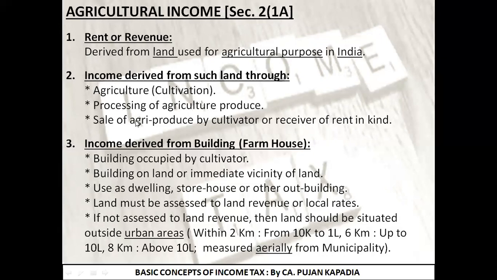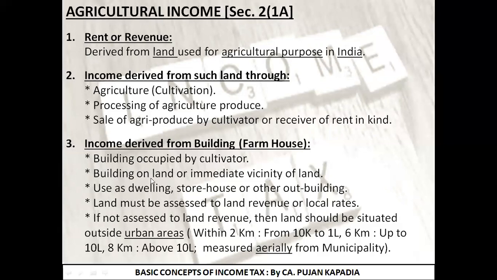And the third part that we have covered, which was a bit in detail, certain conditions are applied to it. That is income derived from a building. That is any kind of farmhouse you are having on the agricultural land, or in the immediate vicinity of the agricultural land. Let's see the conditions. First, the building should be occupied by the cultivator. That is, the person who is farming should be in possession, should be the occupier of that particular building.